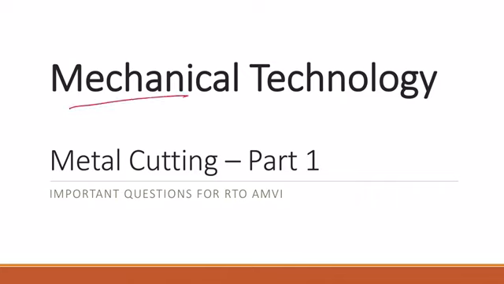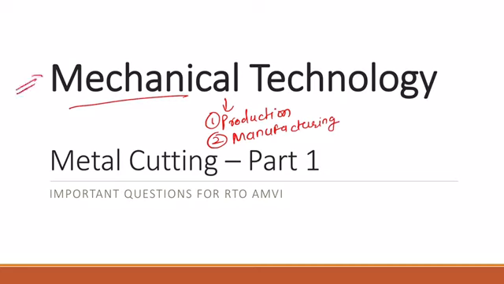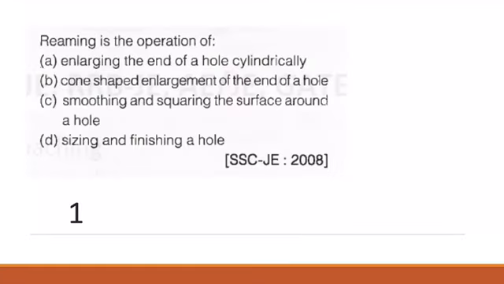Technology. Basically, mechanical technology comprises of production and manufacturing. In this mechanical technology subject we are going to discuss the first MCQs of metal cutting. Now this is important with respect to your RTO examination point of view. Now let's start. The first question: reaming is an operation of.